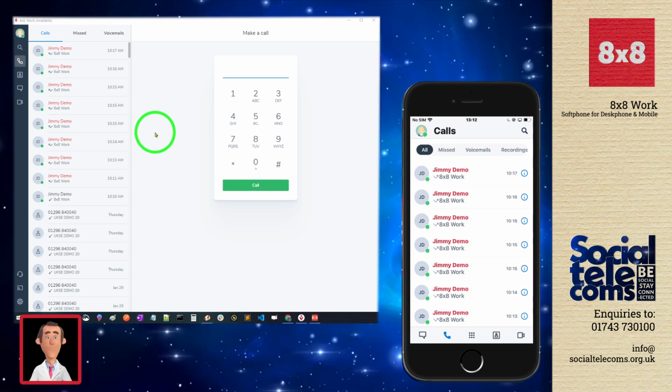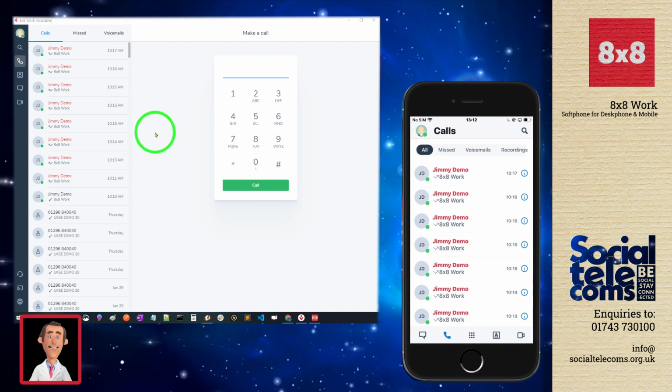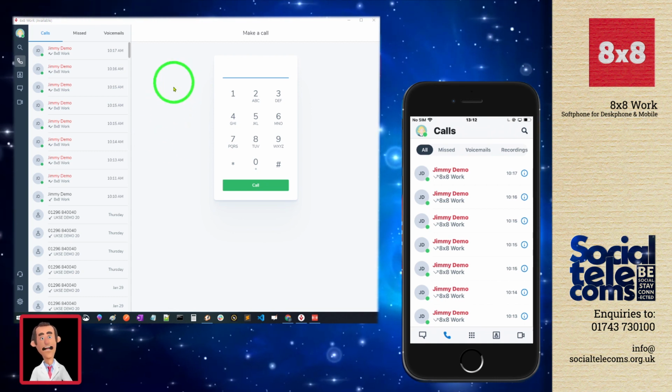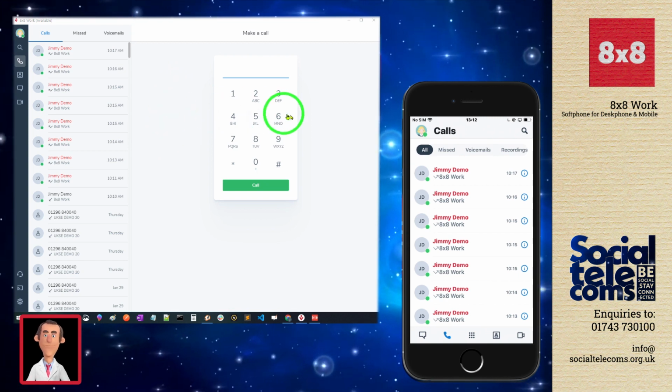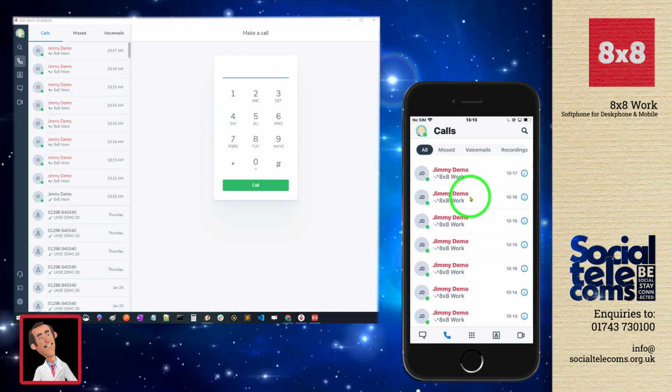Hi, this is Spencer Wood, Sales Engineer at 8x8. As part of this video demonstration, I'm just going to take you through some of the functionality available from the left-hand side of the screen here, our desktop application, and then on the right-hand side of the screen here, I've got our mobile application open as well.